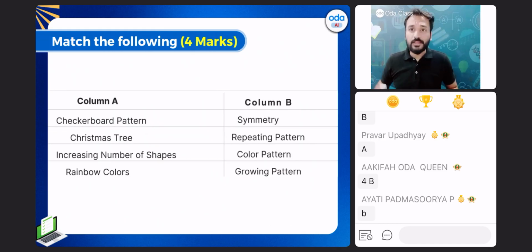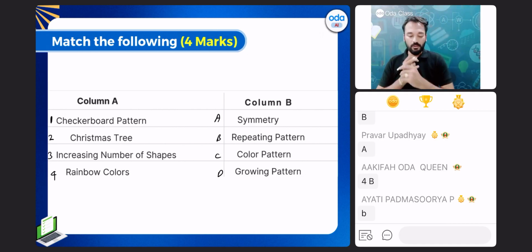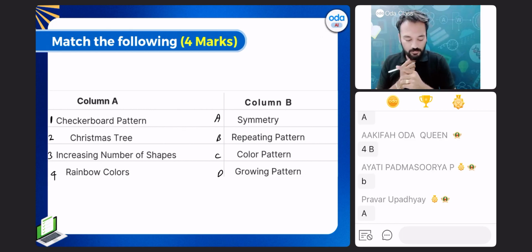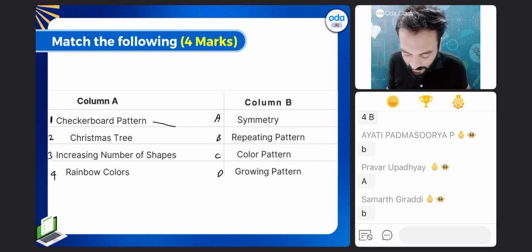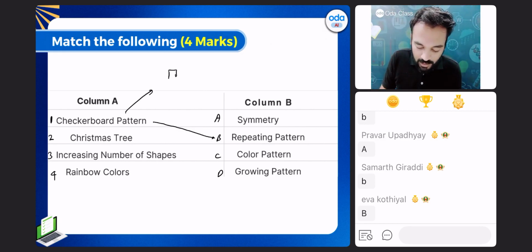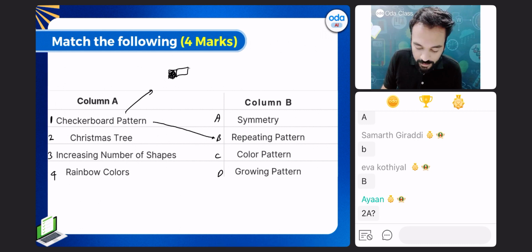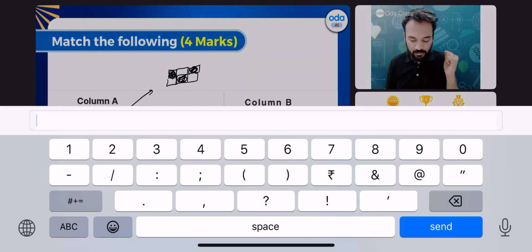Next question, try. Column A: checkerboard pattern, Christmas tree, increasing number of shapes, rainbow colors. Column B: symmetry, repeating pattern, color pattern, growing pattern. What should each go to? Checkerboard pattern, 1 is B. Checkerboard repeats, right? Black, white, black, white. Checkerboard pattern is a repeating pattern.